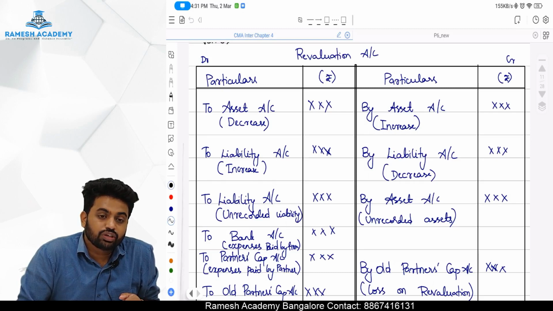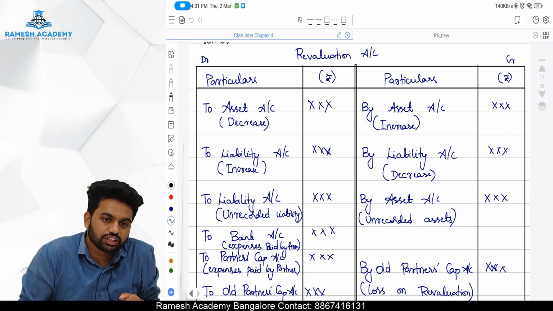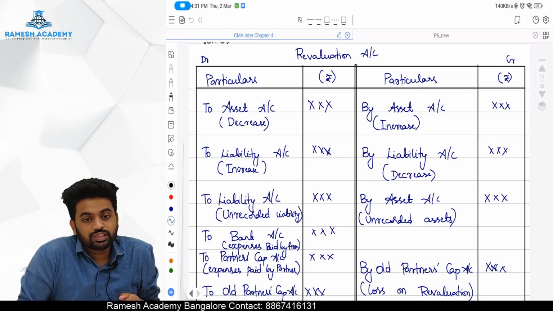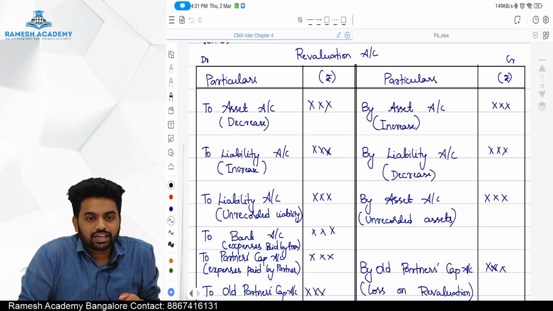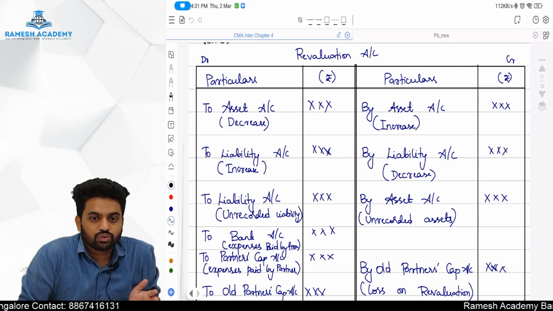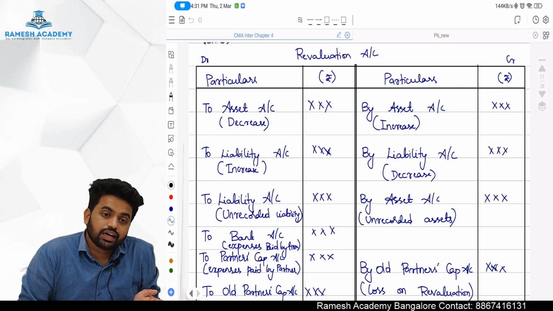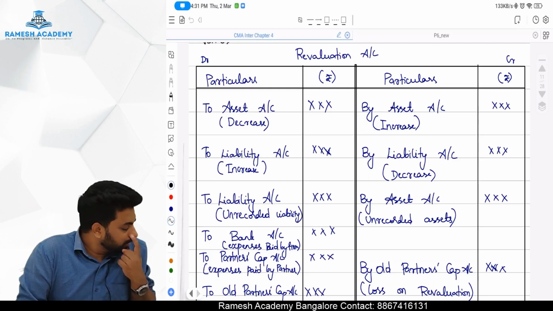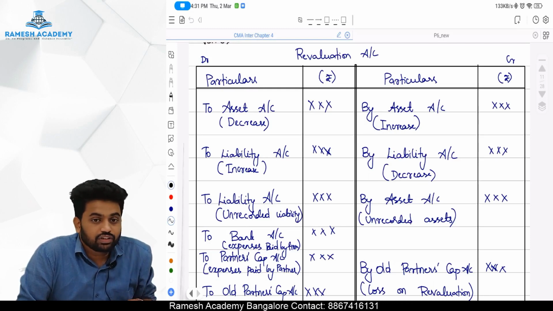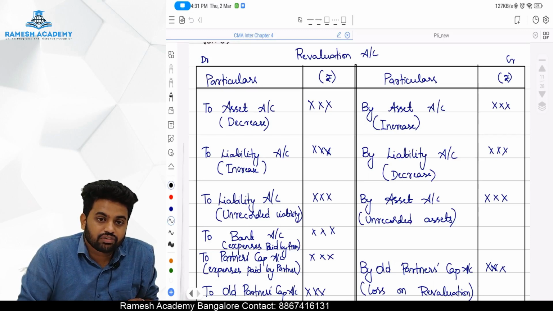So what will be the entry? Asset account debit to revaluation account. So in the revaluation account, it is by asset account. Let us assume an increase in the liability. Increase in the liability means, of course, it's a credit. So what should we do? Revaluation account debit to liability account, brackets increase. Decrease in the asset. When the asset is decreasing, what should we do? We should credit it. So what will be the entry? Revaluation account debit to asset account.